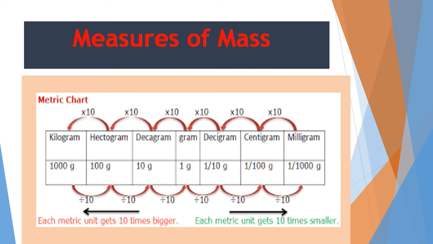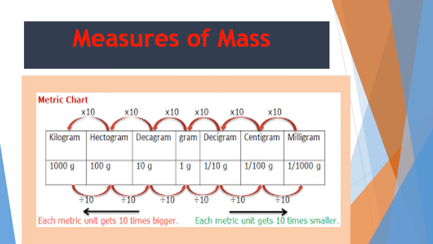Or we can say if your mother asks you to bring 2-3 potatoes or 4-5 tomatoes, then it will be measured in grams. So an apple's weight will be measured in gram, but your weight will be measured in kilogram. So when you weigh yourself, that will be written in kilograms.